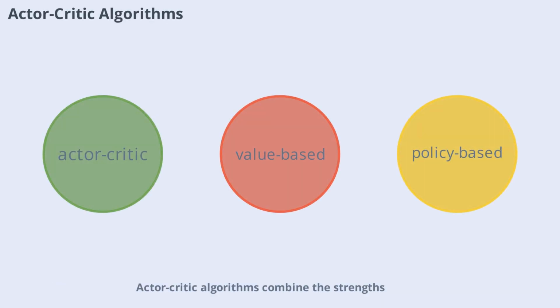Actor-critic algorithms combine the strengths of value-based and policy-based methods. The actor decides which action to take, while the critic evaluates how good the action was. By working together, these components enable more stable and efficient learning. Actor-critic methods are widely used in deep reinforcement learning and have achieved impressive results in various domains.